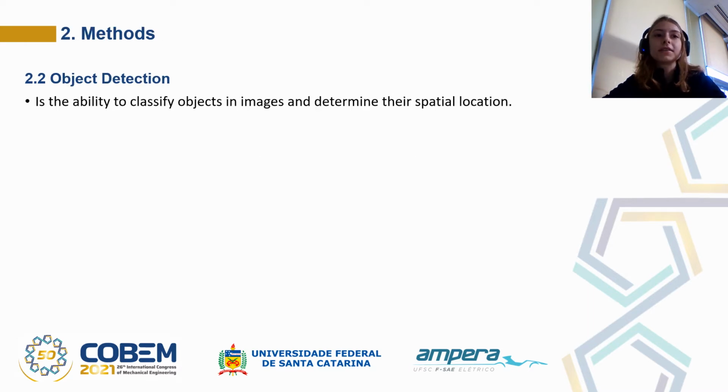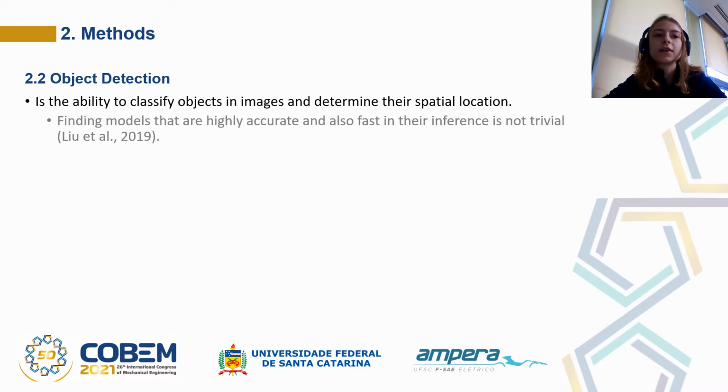To start the methods section, we first need to define object detection and its performance metrics. Object detection is a fundamental challenge in computer vision, and it consists in the ability to classify objects in images and determine their spatial location. According to Liu et al. 2019, finding models that are highly accurate and also fast in their inference is not trivial.